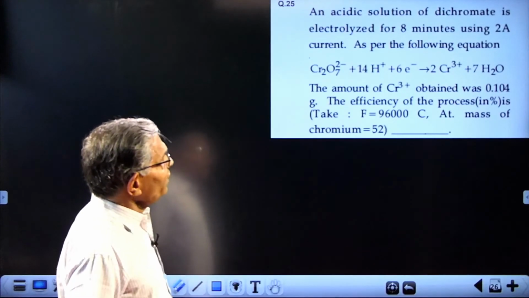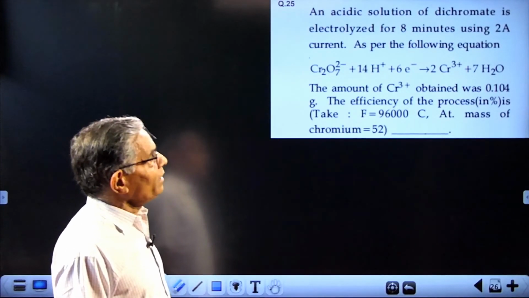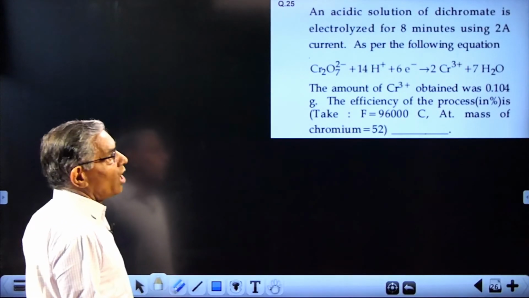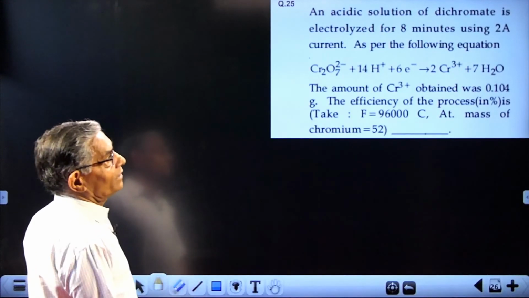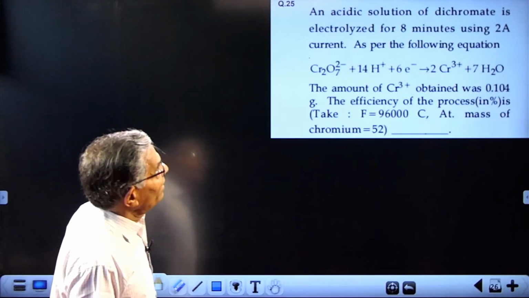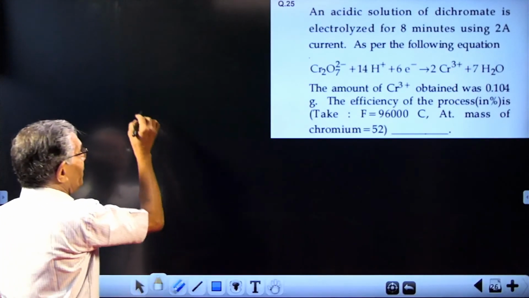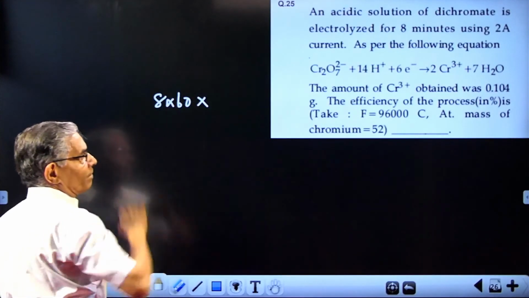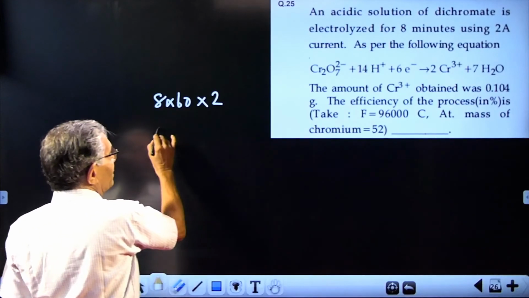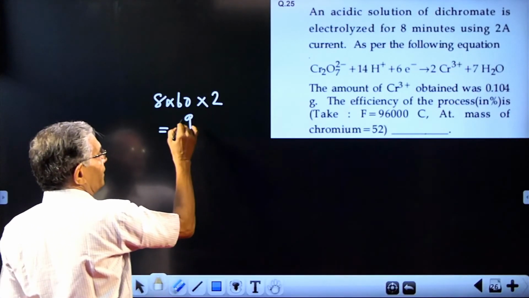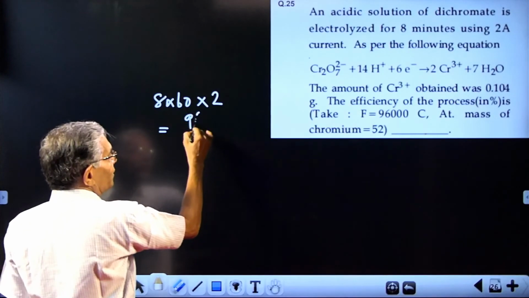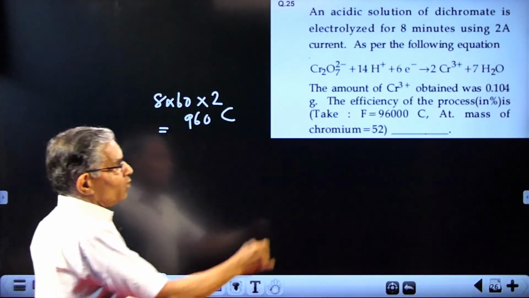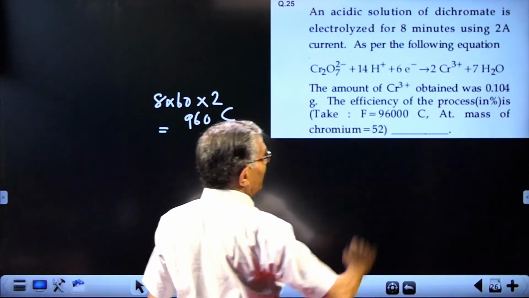Now the last question. Acidic solution of dichromate is electrolyzed for 8 minutes using 2 ampere current. So how many Faradays are passed? That is the first thing to be calculated. It is 8 minutes and 2 ampere current, means the quantity of electricity will be 8 into 60 seconds multiplied by 2 ampere. So 960. 960 coulombs are passed. A convenient number because Faraday is given as 96,500.